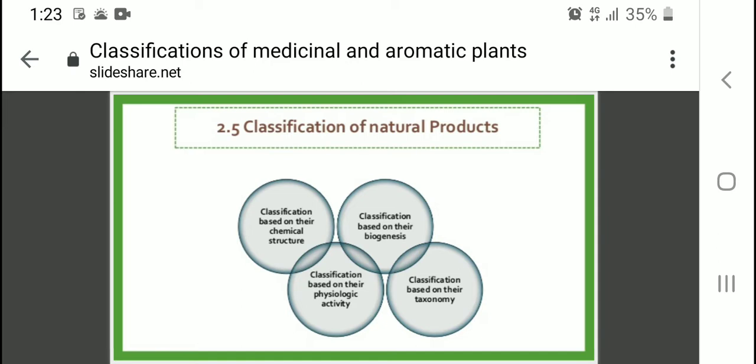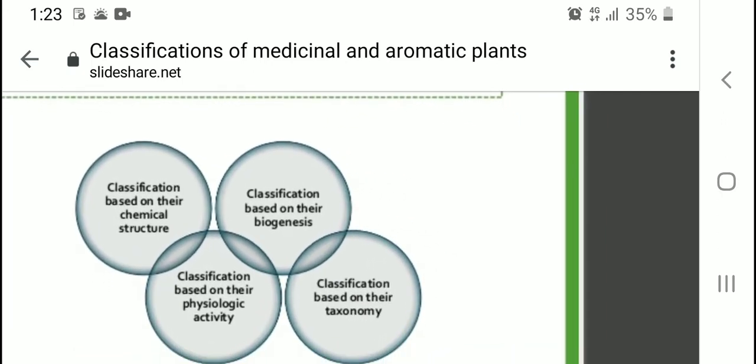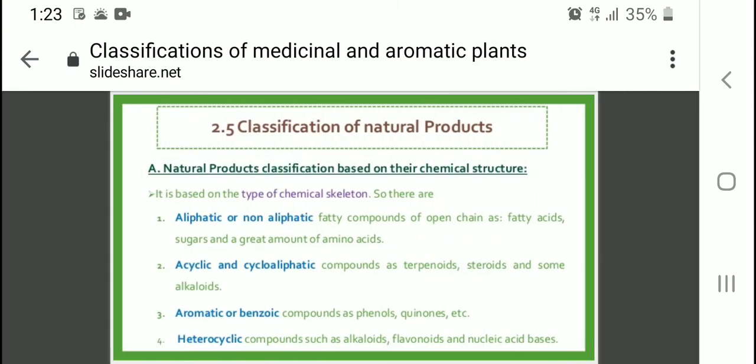Classification of natural products is further divided into four categories: on the basis of their chemical structure, based on their biogenesis, based on their physiological activity, and based on their taxonomy. So, what are natural products? These are basically the secondary metabolites that are extracted from the plants. What is classification of natural products?